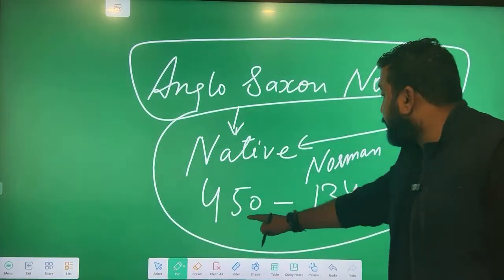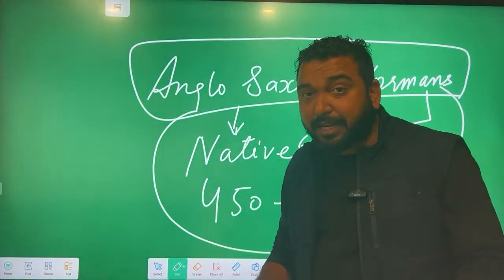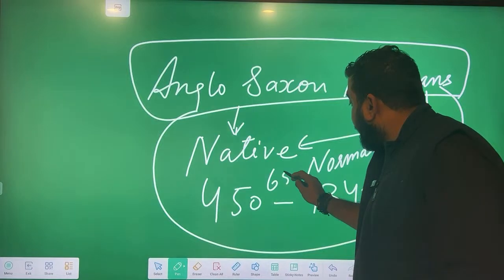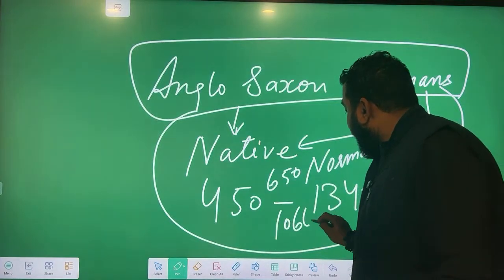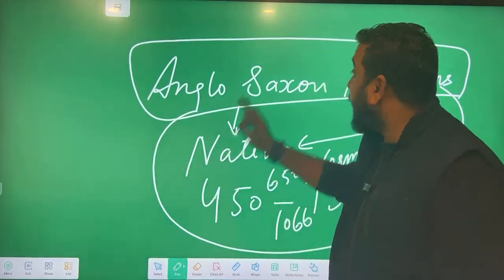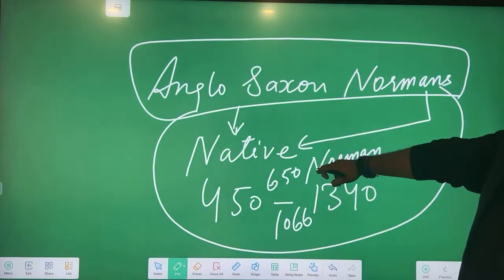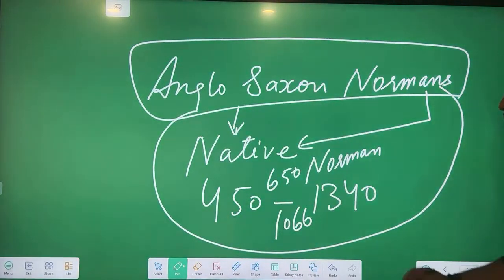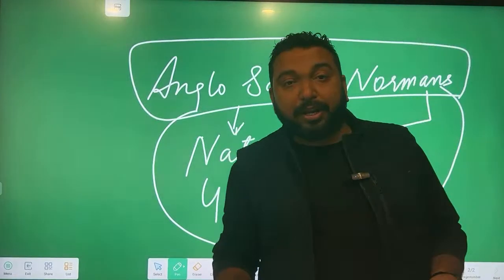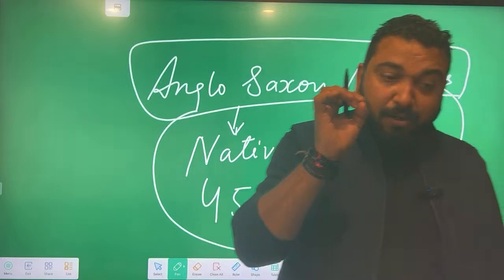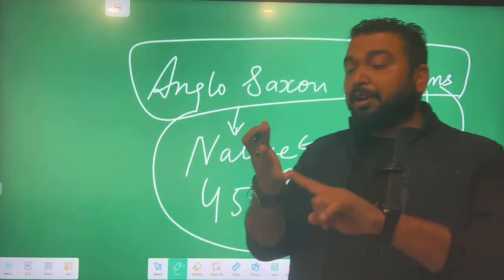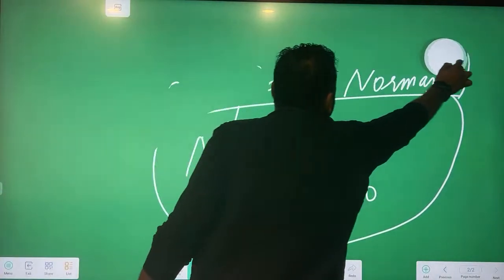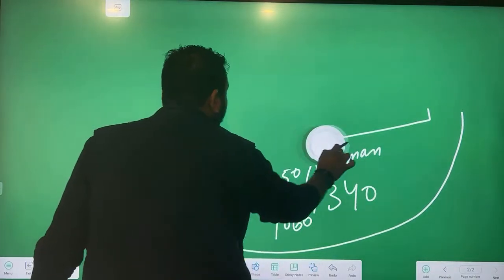If someone asks you 650 to 1340, 1066, then say Vineet Sir has taught it. We know what is 450, we know what is 650, we know what is 1066 and the other things. Anglo-Saxons and Anglo-Normans: you can separately study them as Anglo-Normans as part of cultural study. You can also study them as Anglo-Saxons. This is the historical narrative dealing with the chronological standards. Many of you were confused about 450, 650 and the Norman conquest. I believe you have got the idea, you have understood this.